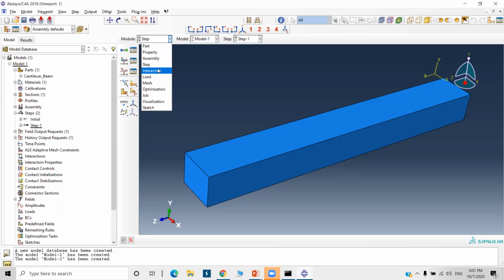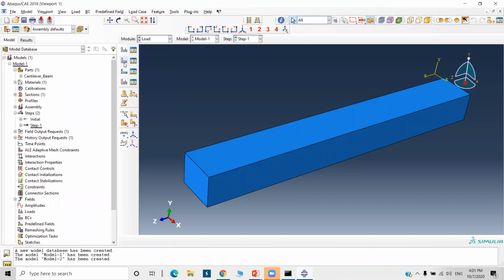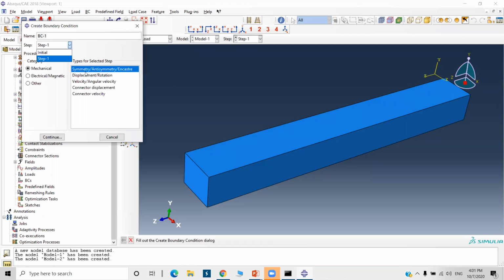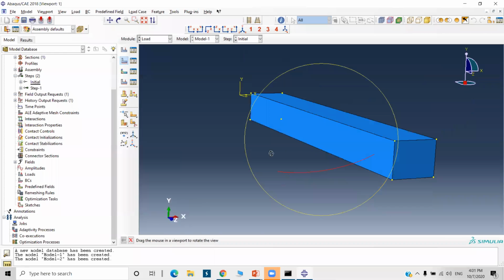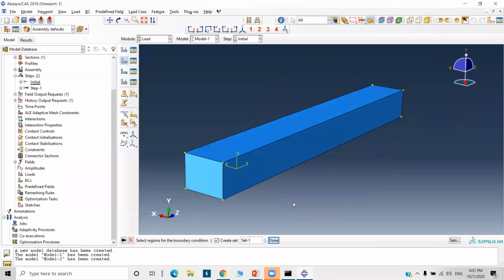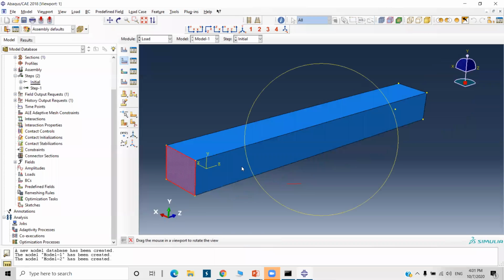Now interaction. See, interaction means we have to define the contact. There is only one part, so no contact. Then go to load. Now go to create boundary condition. Select this icon. See, these options are available in the model tree also. Select initial step, symmetry, anti-symmetry, and select this option. Continue. I will select it because I have to fix it.